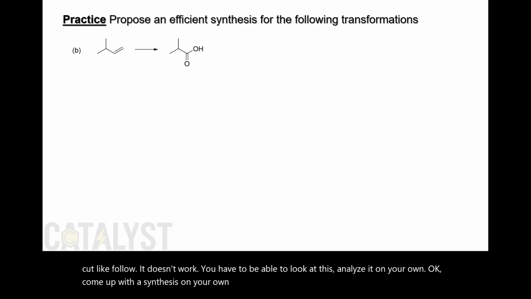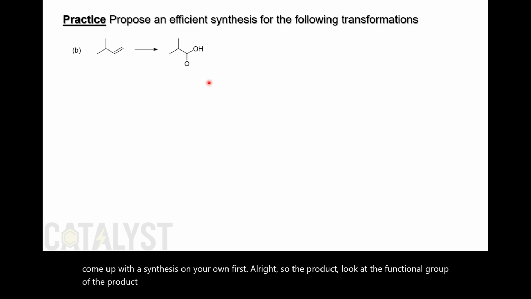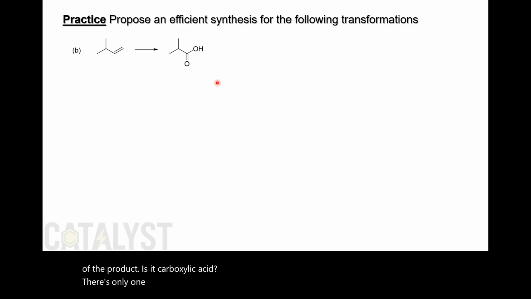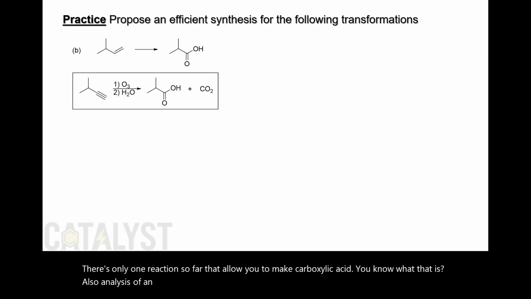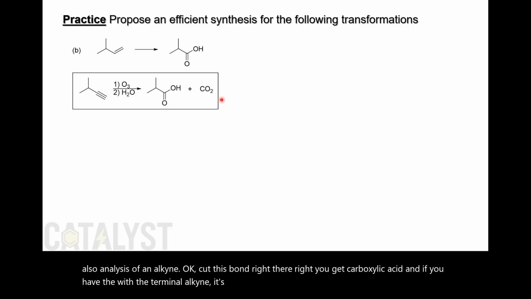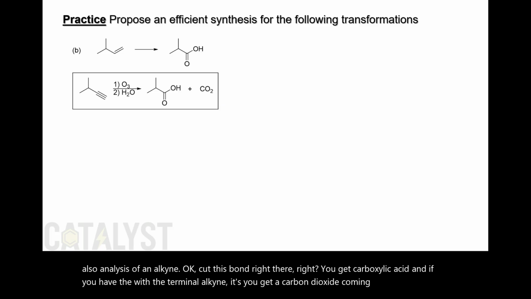All right, so look at the functional group of the product. This is a carboxylic acid. There's only one reaction so far that allows you to make a carboxylic acid. You know what that is? It's the ozonolysis of an alkyne. Cut this bond right there. You get a carboxylic acid, and if you do it with a terminal alkyne, you get carbon dioxide coming off. Okay, I'm going to overlay this guy.